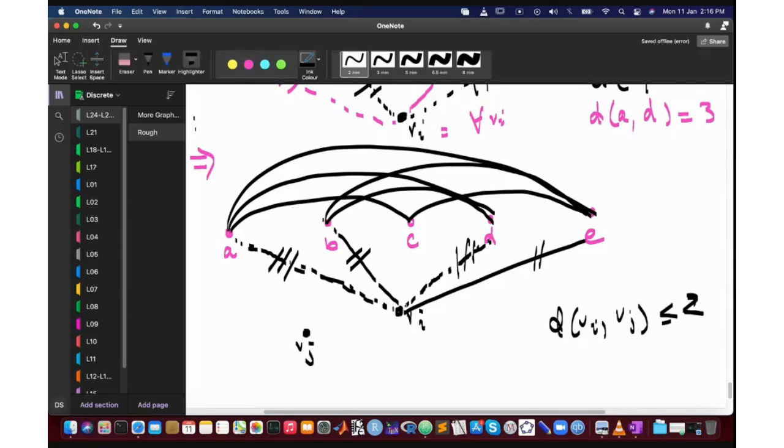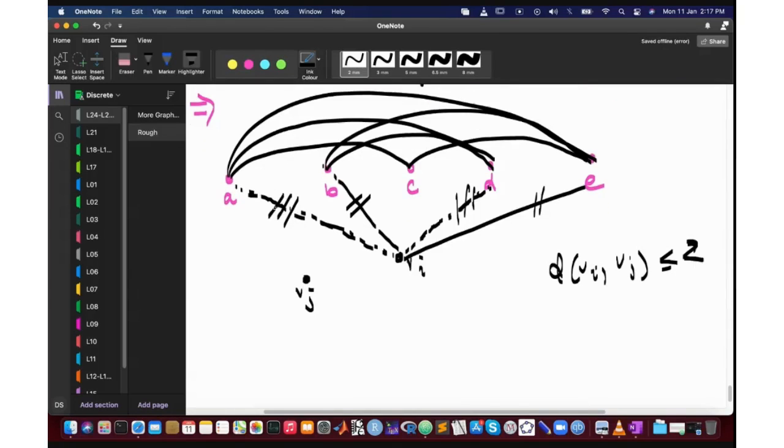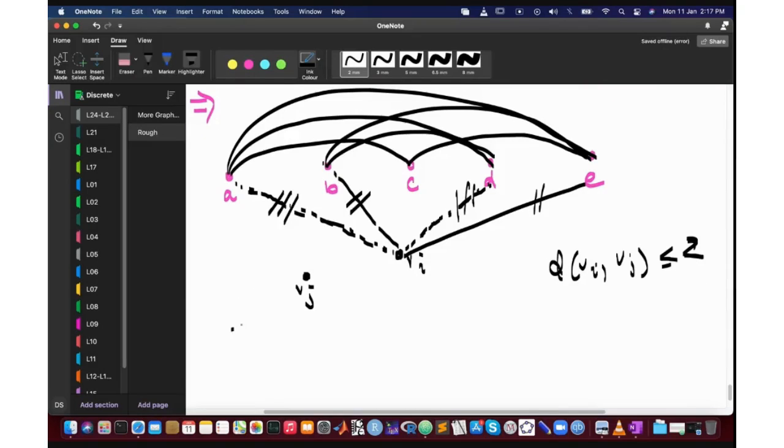So we can assume that one of them is connected to d, the other one is connected to b. Because if both of them are connected to d or both to b, then we are done. Okay, so we can assume that this is the case. Let me assume that these are all the edges. The picture is getting cluttered, so I am redrawing it without the edges we added above.